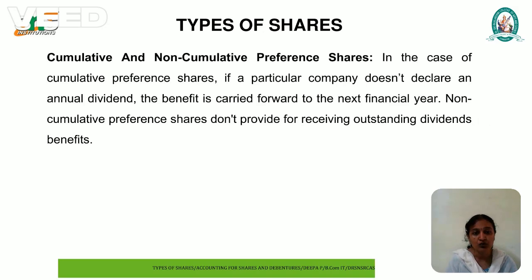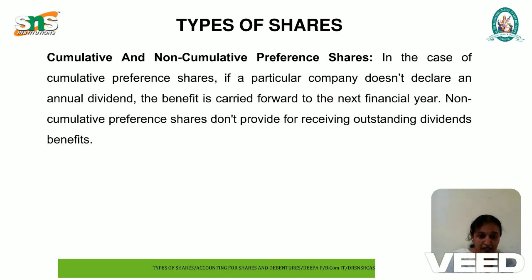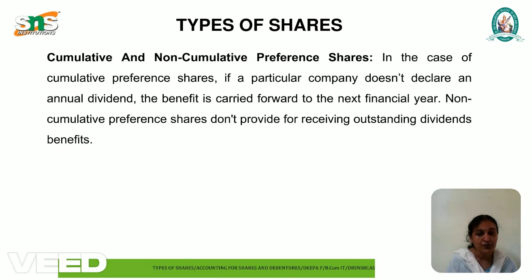Next is cumulative and non-cumulative preference shares. In the case of cumulative preference shares, in a particular year the company is not earning a remarkable profit, so the company is not able to declare dividend in that year. But in the next financial year, the company is working well and has earned good profit. These cumulative preference shareholders can get the present year dividend and also the last year dividend, which is called cumulative.